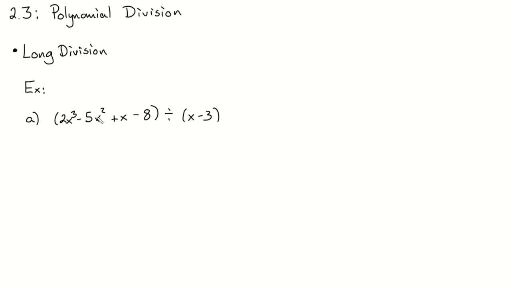And we can annotate a bunch, but I think more than just annotating and saying this is exactly what we do every time, there's only a few things that we'll actually say that for. We just need to get a little practice. So I'm going to put my dividend first. 2x cubed minus 5x squared plus x minus 8. And we are going to put our divisor on the outside.